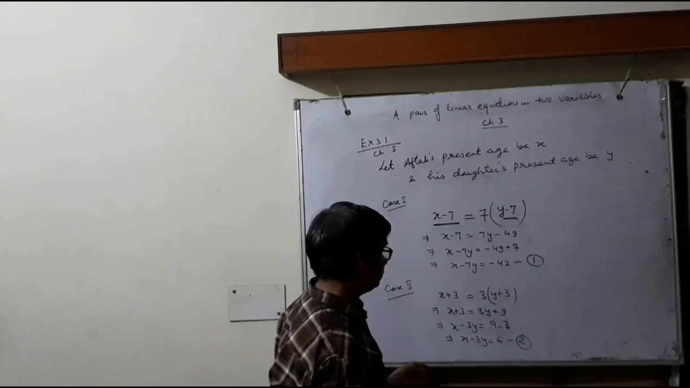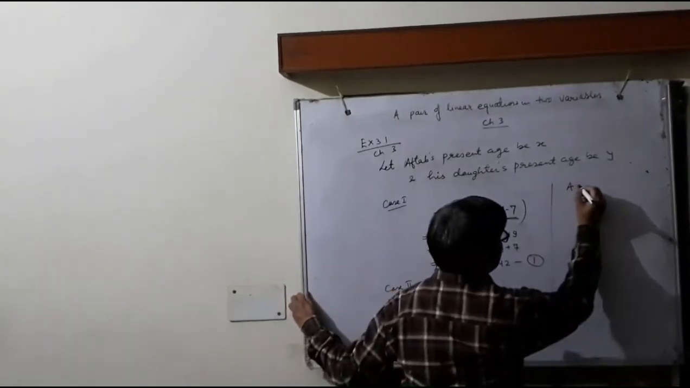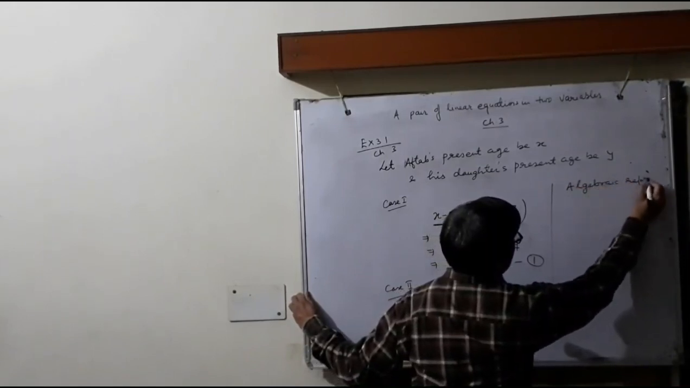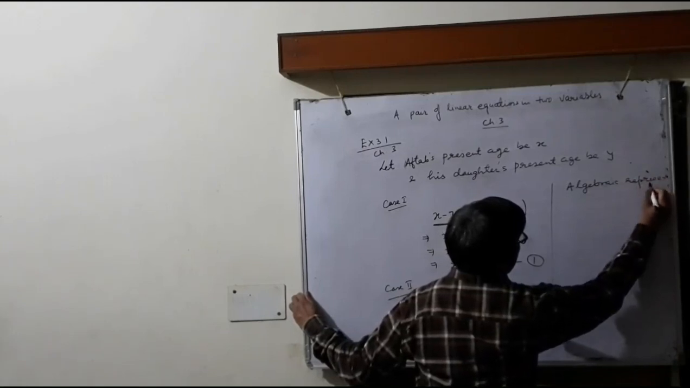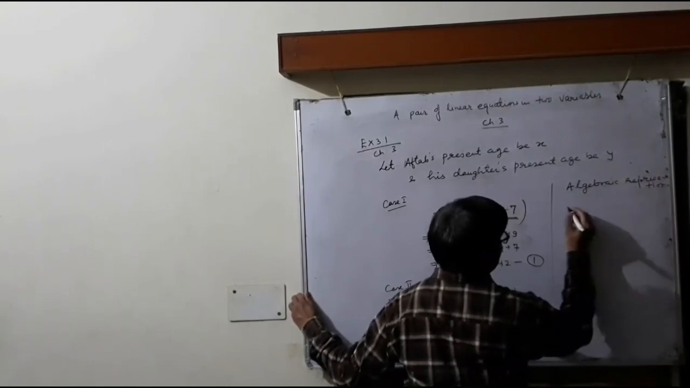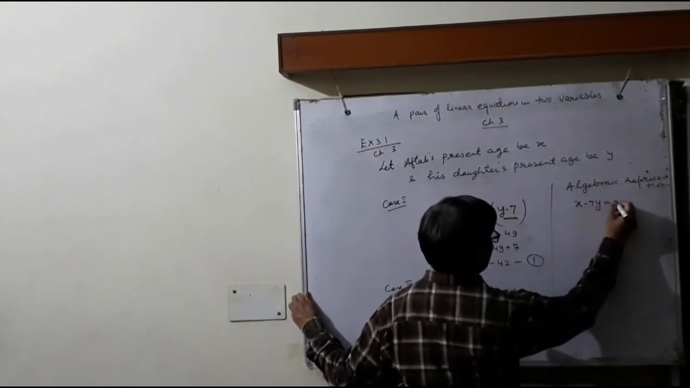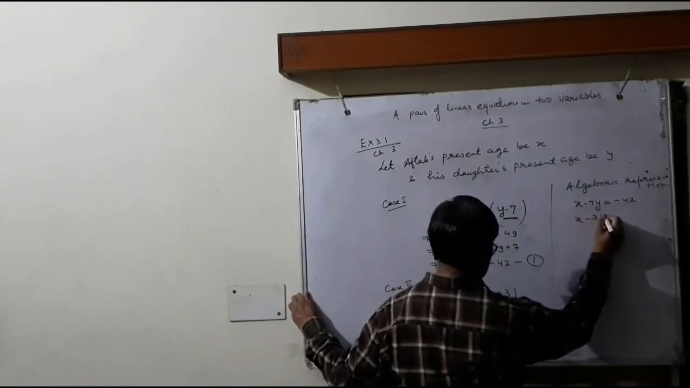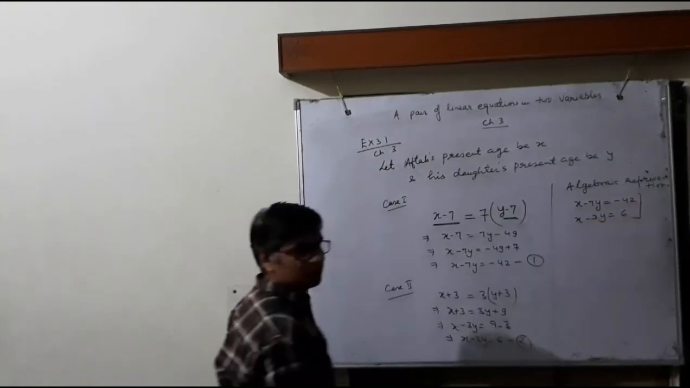Now the algebraic representation. This is the algebraic representation: x minus 7y equals minus 42 and x minus 3y equals 6.